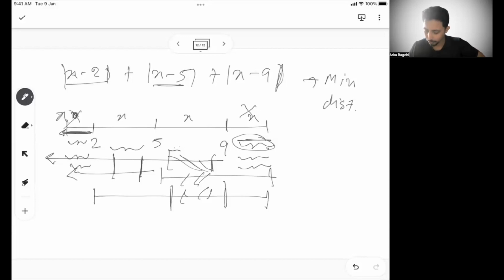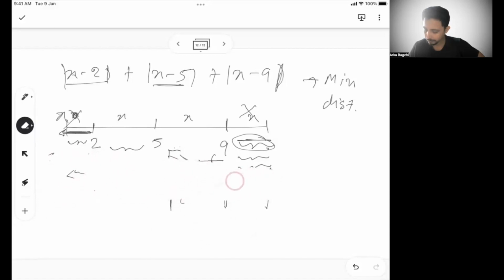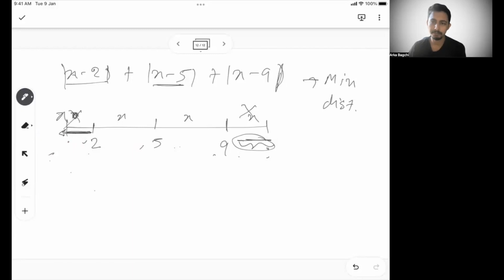So the option that I have now is somewhere between 2 and 9. Let's say I take it around 4.